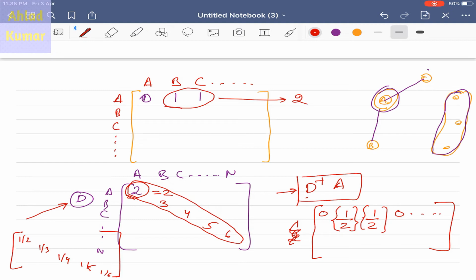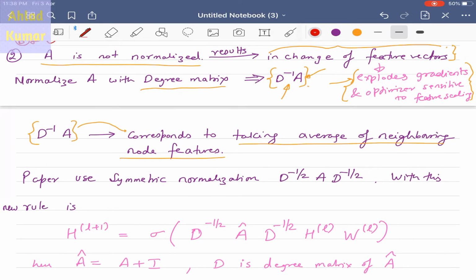So you are creating a normalized A by dividing it by the total number of nodes which are acting as the neighbors for a particular node into consideration. For this example, if it is A, then the values of the neighborhood nodes are 2. So each of these elements will be normalized. That's why what we are saying over here is that it's taking the average of the neighborhood node features.